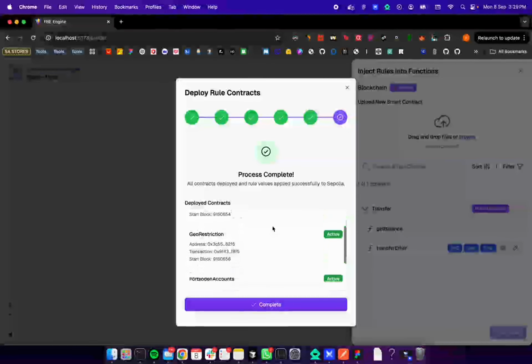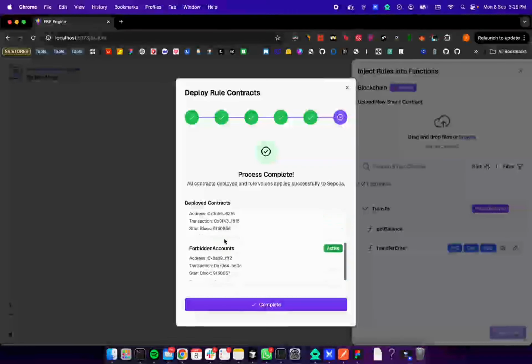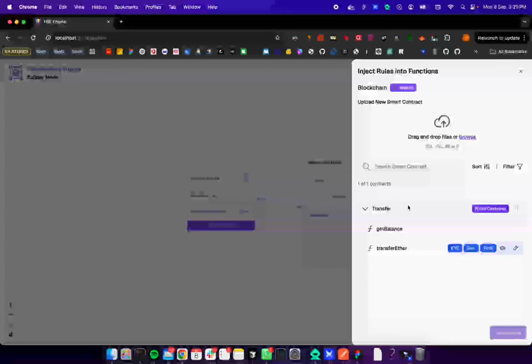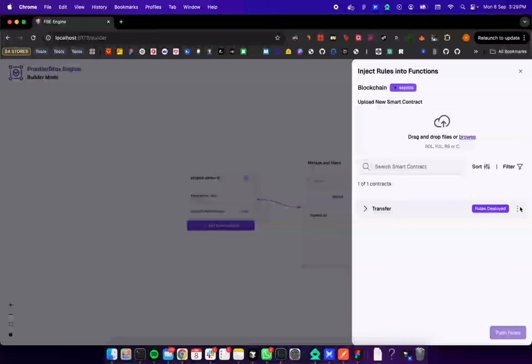And the process is completed. We have deployed the rules. We have KYC, geo restriction, and forbidden accounts all deployed in the blockchain. When we click on complete, the smart contract status is going to change to rules deployed. This means the rules have been deployed successfully, and we can move on to the next stage, which is deploying